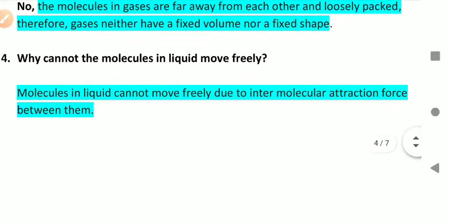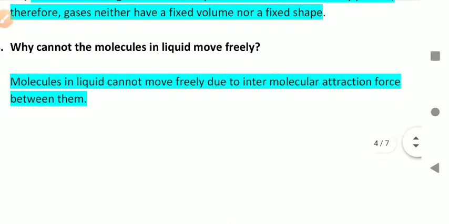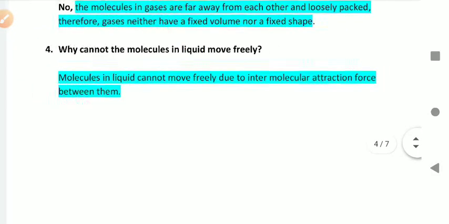Next, question number 4. Why cannot the molecules in liquid move freely? Molecules in liquid cannot move freely due to the intermolecular attraction force between them. Okay, so these are the answers of short answer questions. Okay,